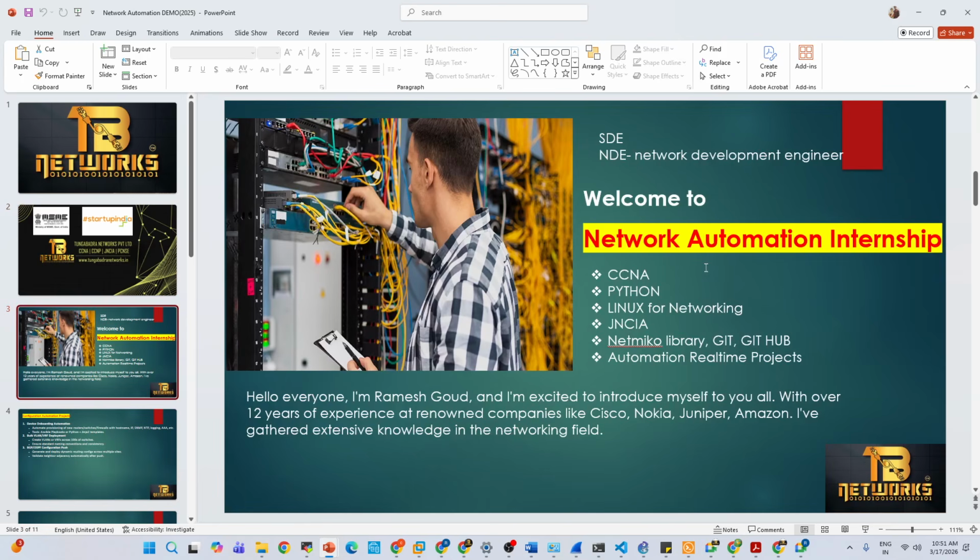This is all about the network automation demo. Network automation starts from the roles and responsibilities of a network engineer. The first is to design and implement the architecture. We have three types of architectures: enterprise architecture, data center architecture, and service provider architecture.